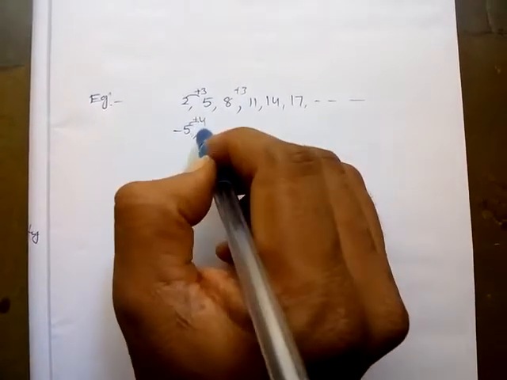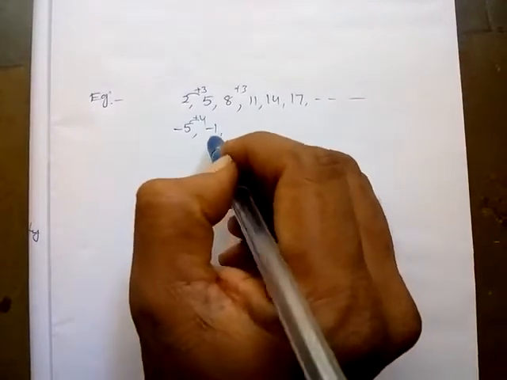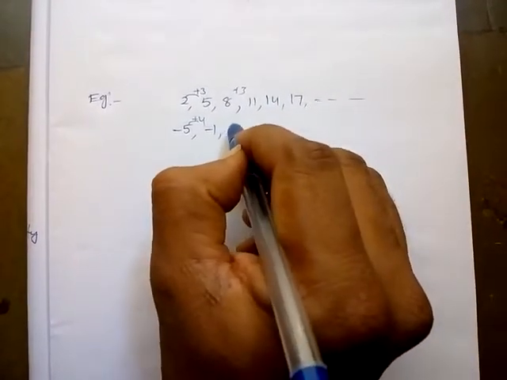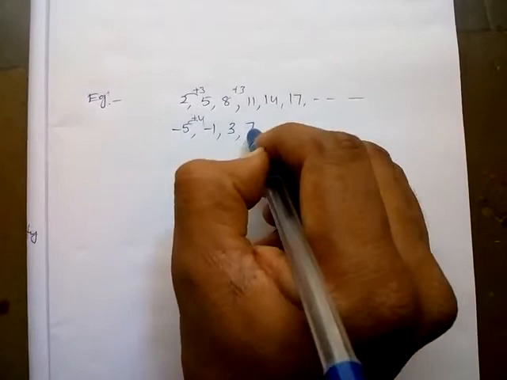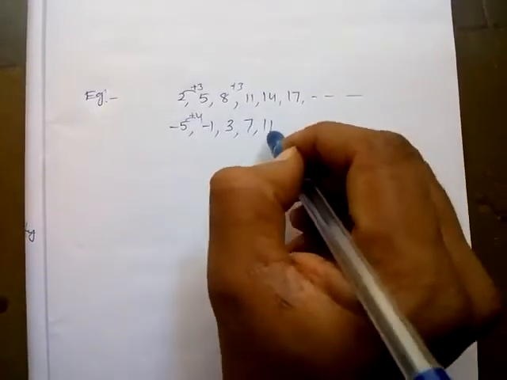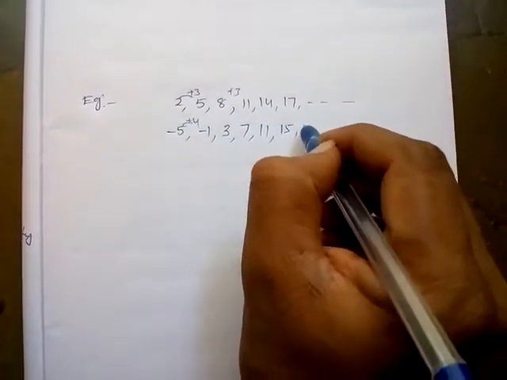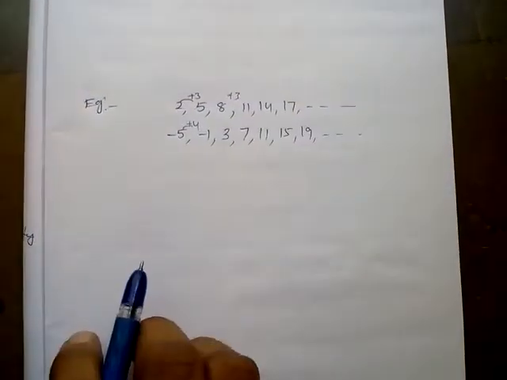So minus 5 plus 4 how much? Minus 1. Minus 1 plus 4 how much? 3. 3 plus 4, 7. 7 plus 4, 11. 11 plus 4, 15. 15 plus 4, 19. This is also an AP series.